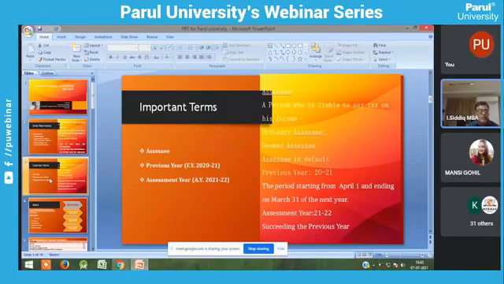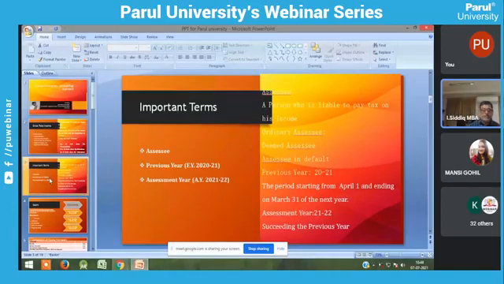Assessees are classified into three: ordinary assessee, deemed assessee, and assessee in default. The first, ordinary assessee, is also termed a representative assessee. An ordinary assessee is a person who is liable to pay tax on his own income. He comes under the Income Tax Act and is called an assessee.